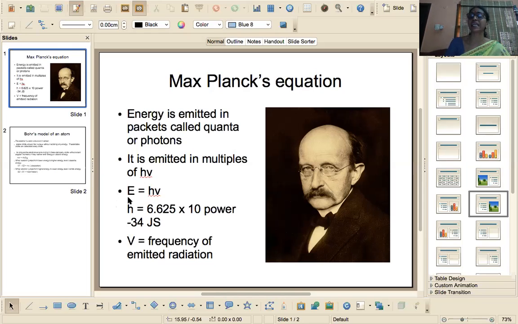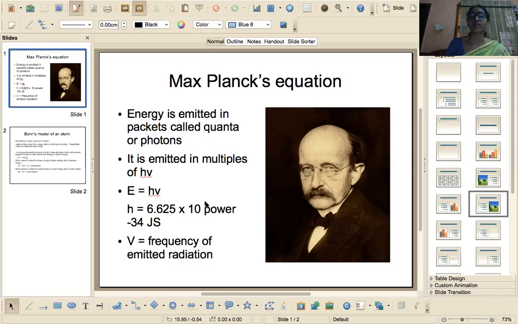So what is this E? E is nothing but the energy emitted or absorbed during the transition of the electron from one energy level to another energy level. Here h is called Planck's constant. Its value, experimentally found, is 6.625 into 10 to the power of minus 34 joule second. And nu, a Greek letter, is nothing but the frequency of emitted radiation.